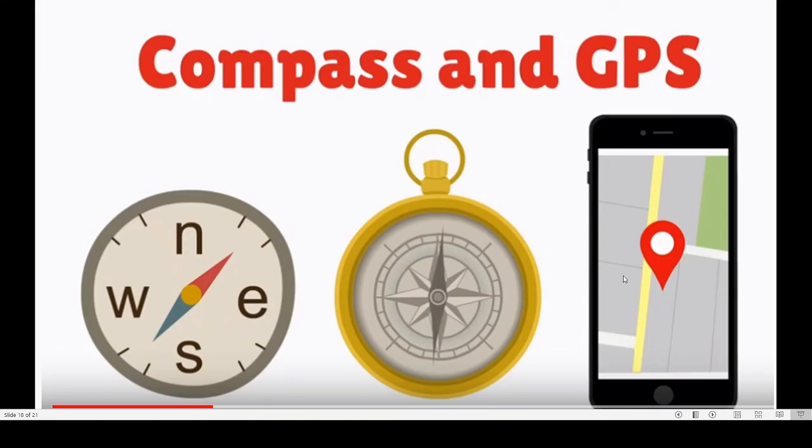If you want to search any school, anyone's house, or any restaurant, or if you want to go anywhere, we enter it on our GPS. Correct? Then it shows us the proper way. Turn left, go straight, then turn to the right, then you have to move for 50 meters.